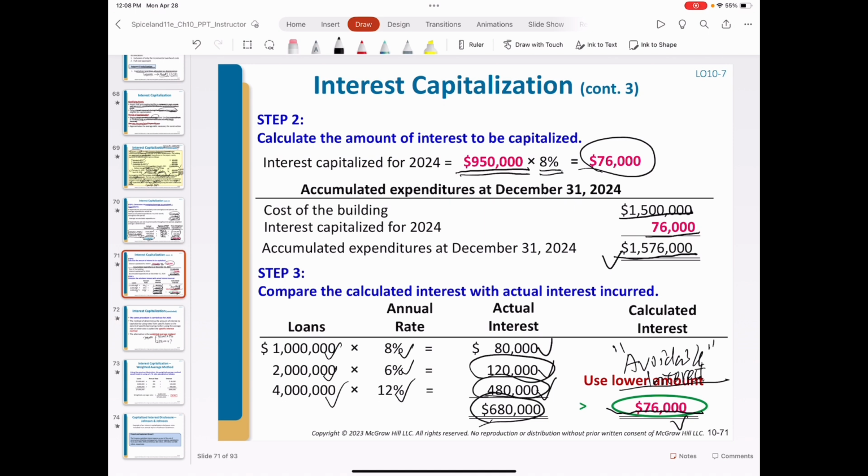So the annual interest of the first general debt, 120,000, plus the annual interest of the second debt, divided by the total principal, $2 million plus $4 million. So this is 600,000 divided by 6 million. So the average interest rate of these two general debts is 10%.